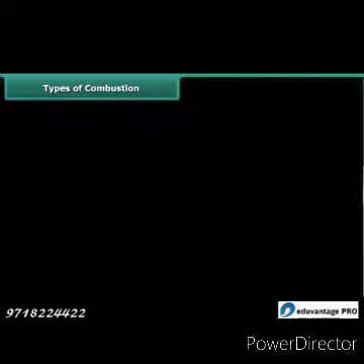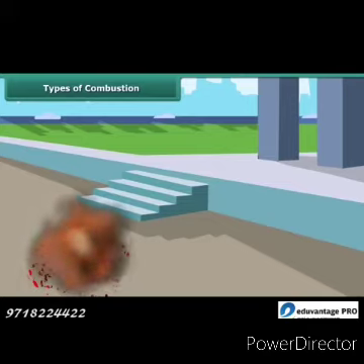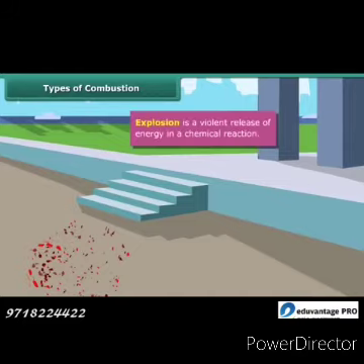You must have used fireworks during festival days. What happens when a cracker burns? The burning of a cracker produces a large amount of heat, light, and sound. This type of combustion is called explosion.